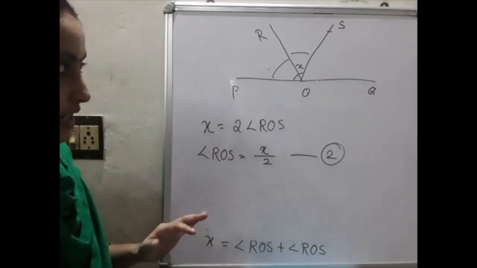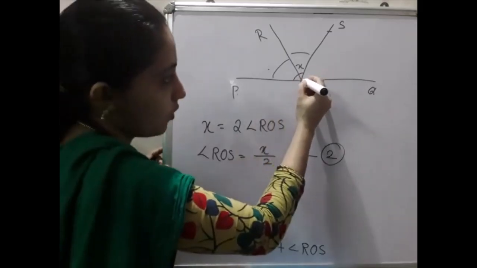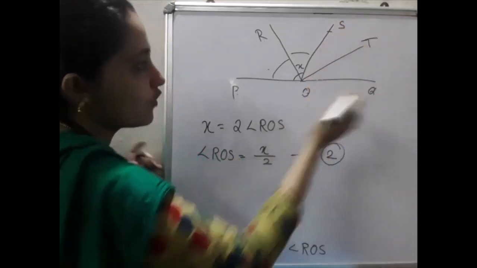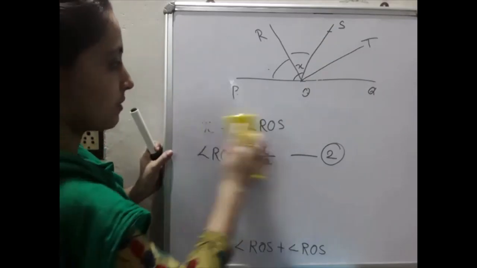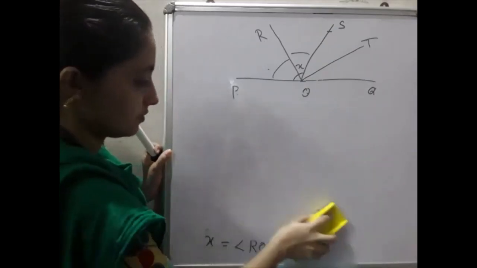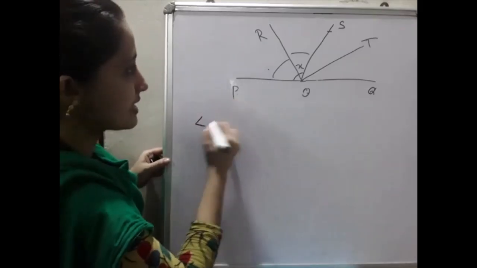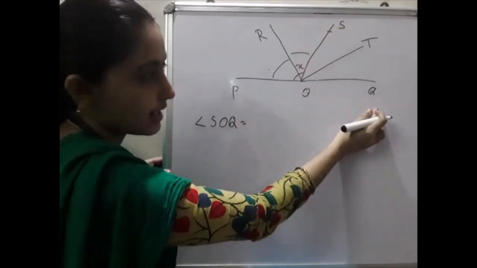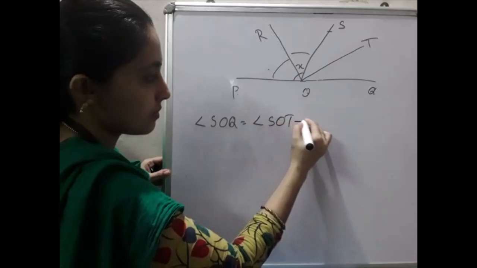Then one more is given. What is that? The next ray. Next ray is what? OT. OT is the angle bisector of angle SOQ. Now you have to write that. Listen here please. Similarly, angle SOQ can be written as what?